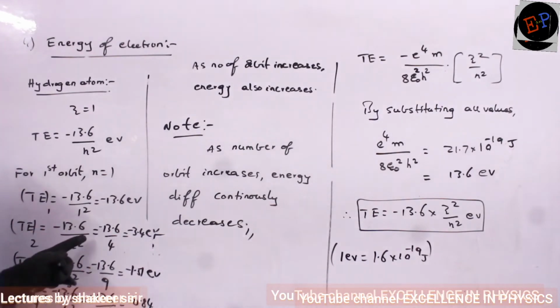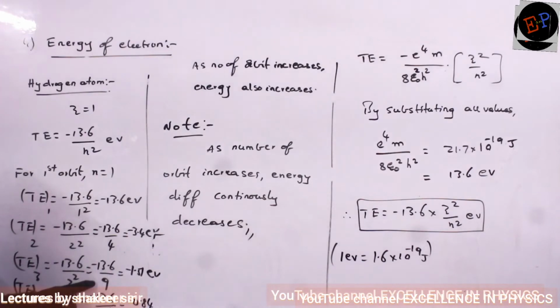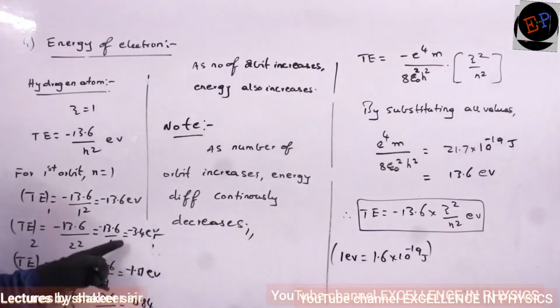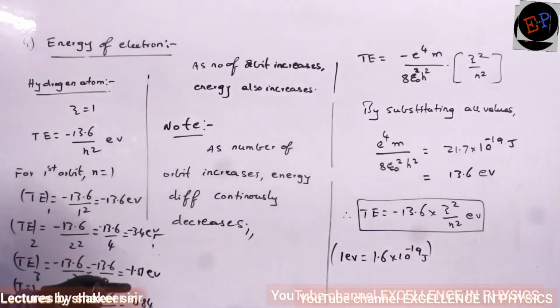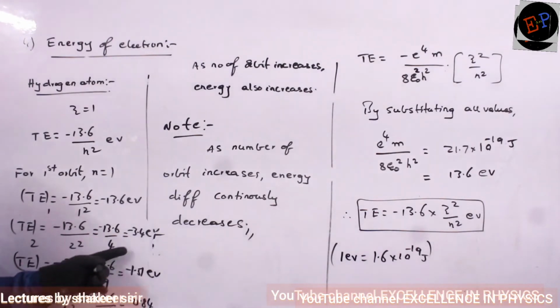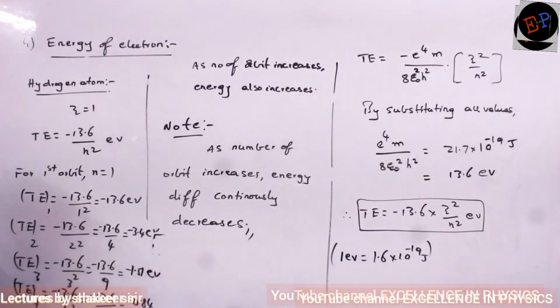But if you see the energy difference between second orbit and third orbit, it is very less. 3.4 minus 1.5, approximately 1.9, like that you will get. Similarly, energy difference between third orbit and fourth orbit is still very less. 1.5 minus 0.84, approximately 0.66, like that.